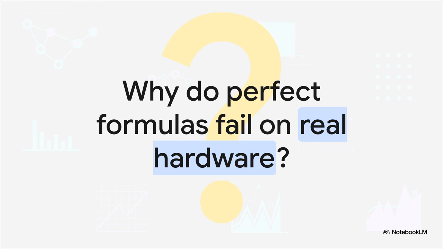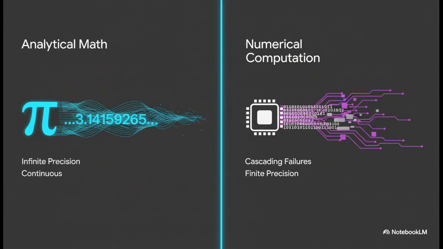It really all boils down to this fundamental clash between the infinite, flawless world of mathematics and the very finite, very limited world inside a computer. Okay, let's really get into this. In the world of pure math, a number like pi can have infinite decimal places. No problem. But on a computer, you only have a certain number of bits to store that number. It's finite. So the computer has to make approximations, and these tiny rounding errors can build on each other and cascade into total system failure.